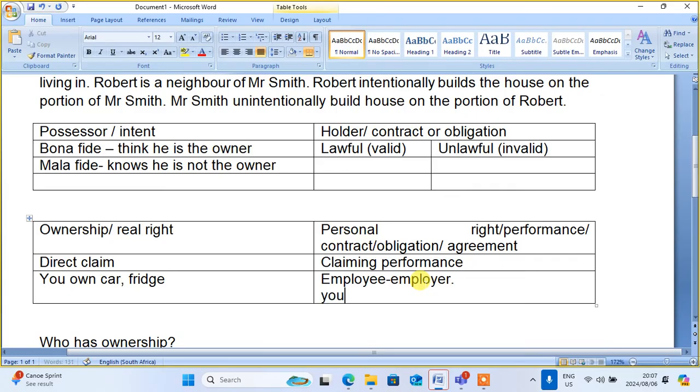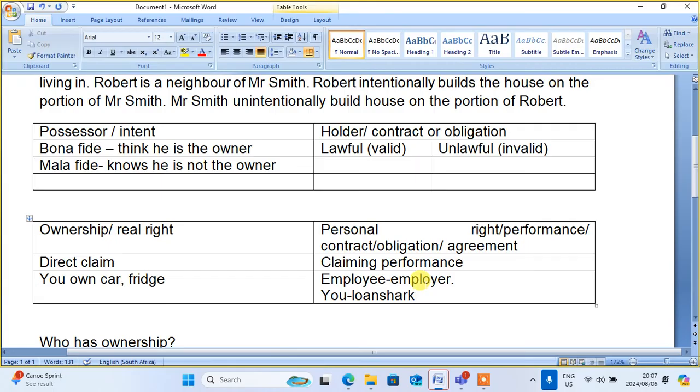Another thing that could arise from personal rights could be you and a loan shark. You go to the loan shark, you borrow money, and you give the loan shark maybe a phone or ID. Then when you bring back the money, the loan shark will give you back your ID.